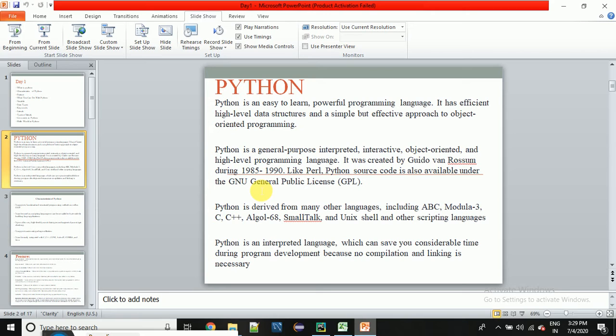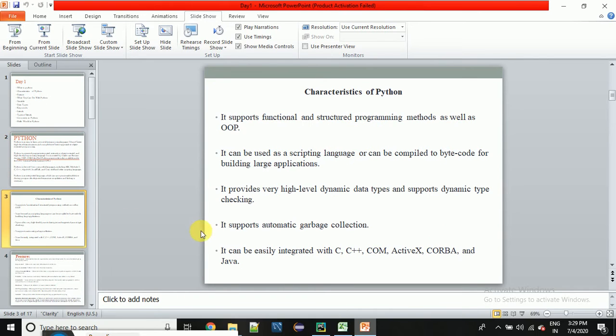Now, how does an interpreter actually work? Whatever we are writing in our Python file, the interpreter runs that code line by line. First, it will read the first line, then the second, then the third. According to that, it works, right? And a compiler first checks the whole code, then it runs that code, right? So Python is an interpreted language, meaning in Python, the interpreter is the thing which converts our code into assembly language.